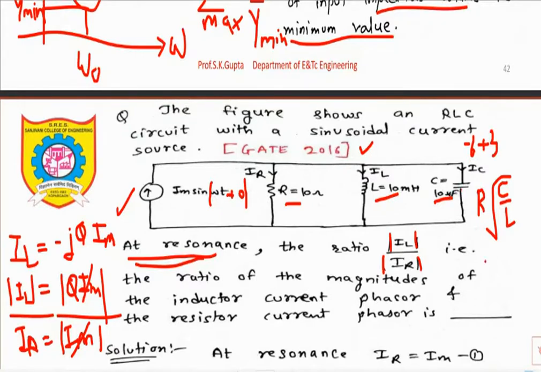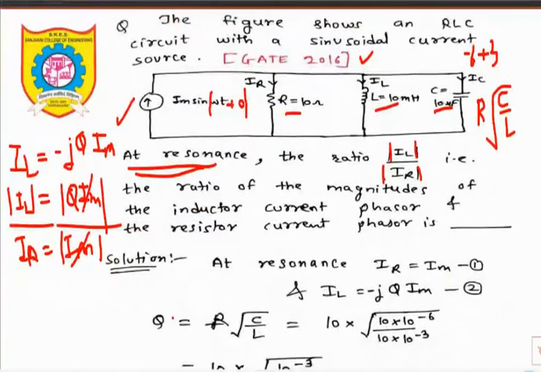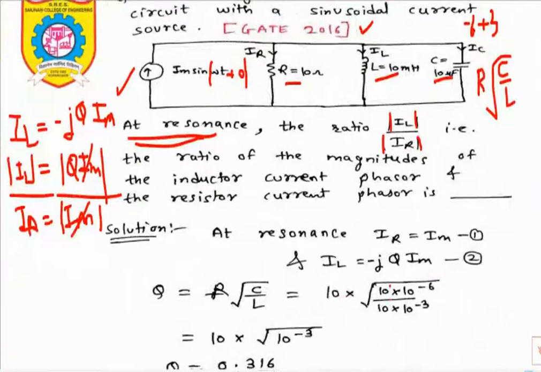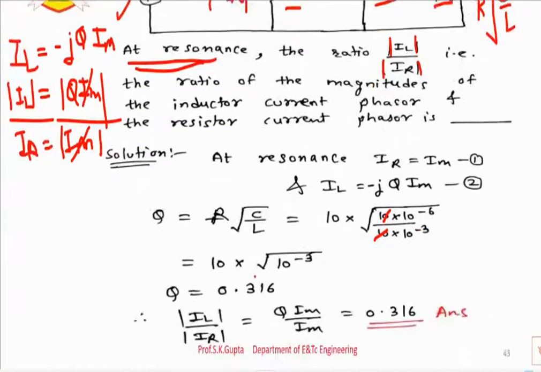So 10 raised to power minus 3, R value is 10. So 10 gets canceled out, and it comes out as 0.316. So the quality factor value comes out as 0.316. You can solve it on a calculator and you will get the answer as 0.316.